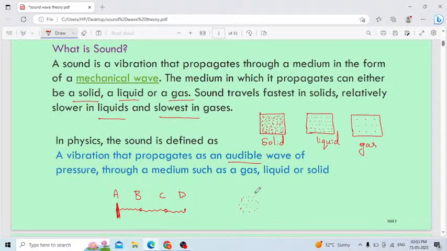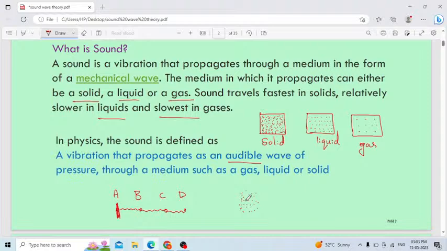Already I told how sound moves from one place to another place: you will observe the disturbance of vibration of the particle. Once the particles get disturbed, they start vibrating about their mean position. The particles themselves do not move, but the energy of the particles, the vibration of the particles, starts moving. But in the vacuum, there are no particles, no vibration of the particles, no energy, no transfer of energy of the particles, nothing will happen in the vacuum.